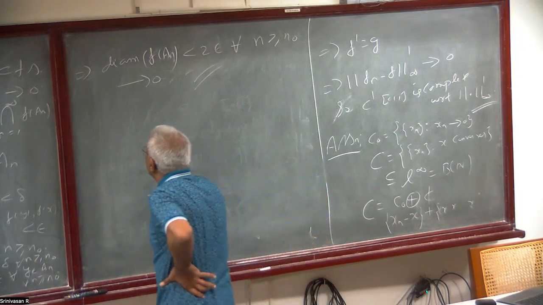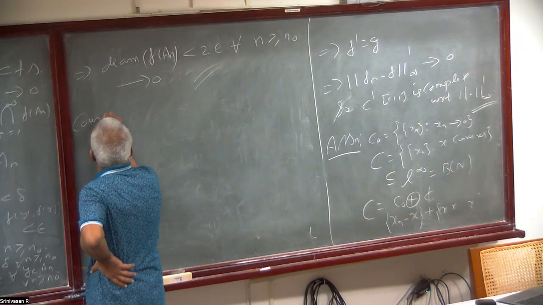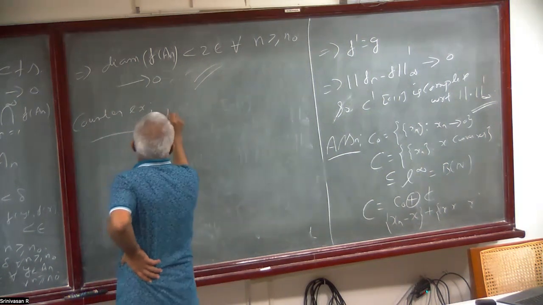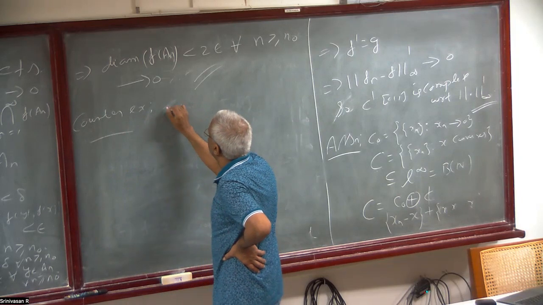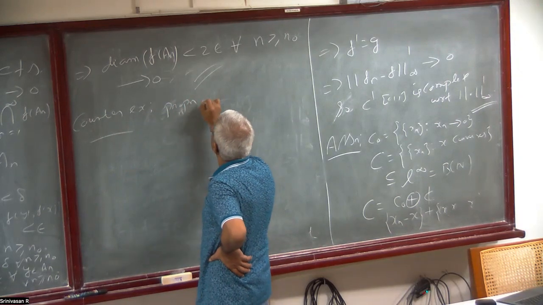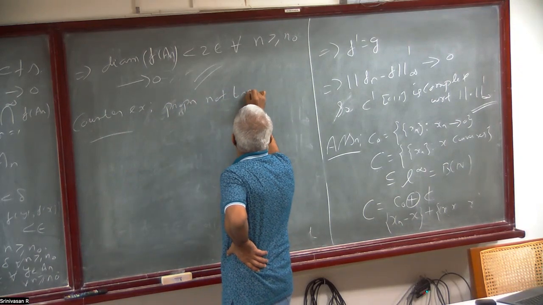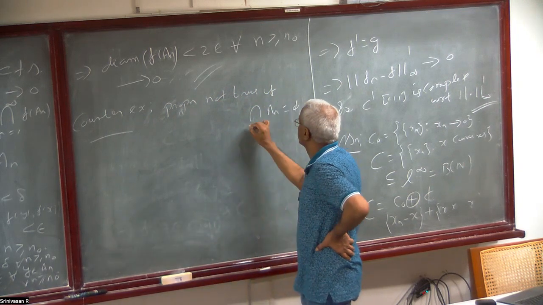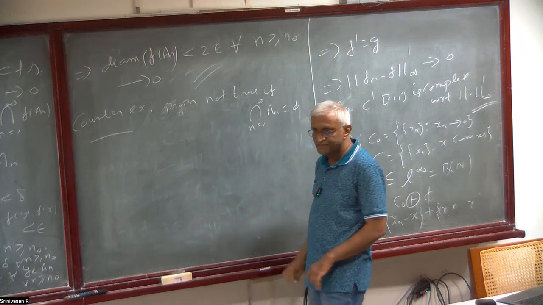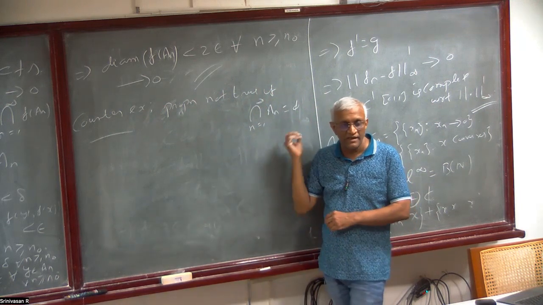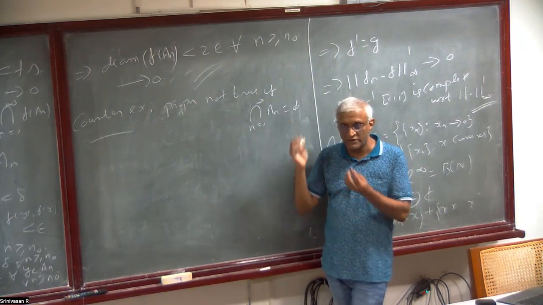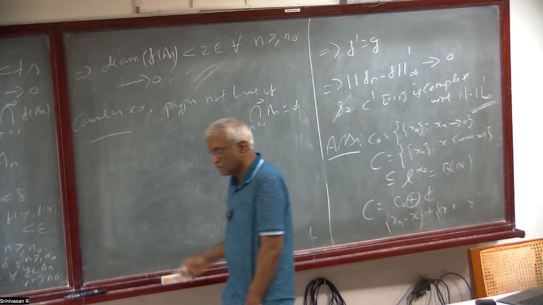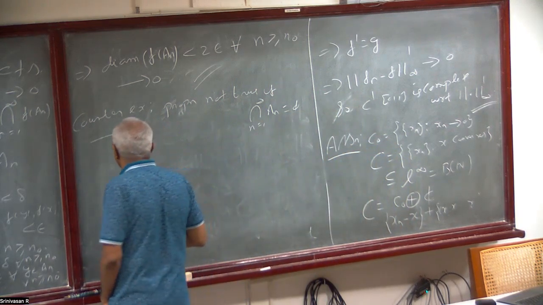Incidentally, this is not true if that assumption is not there. If the intersection of A_n is empty, then even if the diameter of A_n goes to 0 and f is continuous, it doesn't mean the diameter of f of A_n will go to 0.